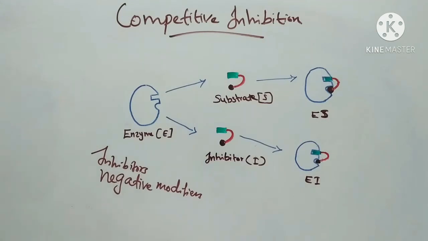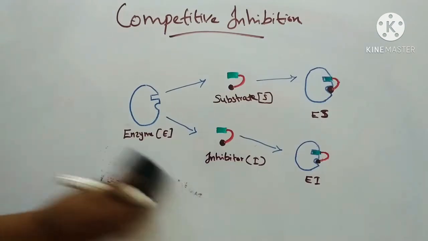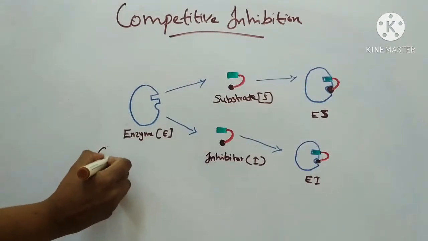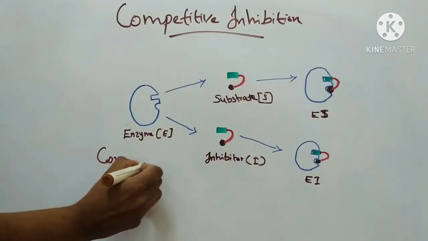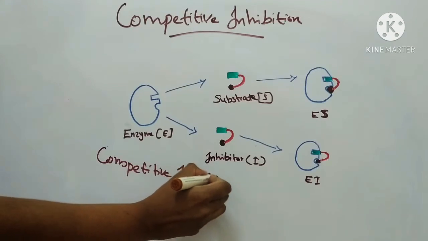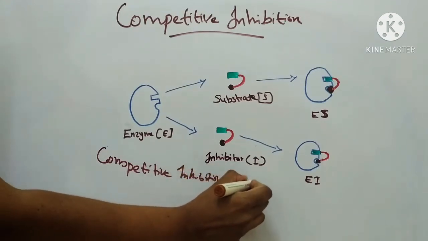So, the chemical substances which inactivate the enzymes are called inhibitors and the process is called inhibition. They may be small inorganic ions or organic substances. Enzyme inhibition is classified under three major groups. First one is competitive inhibition. It is reversible.